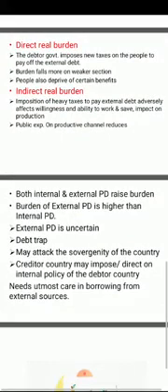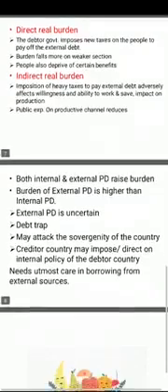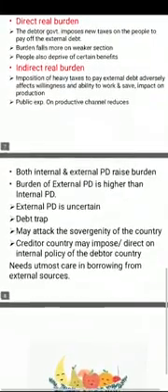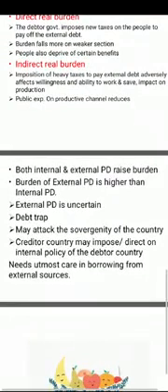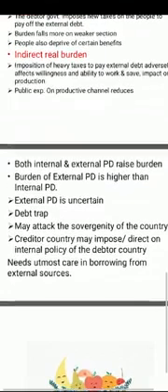Both raise burden, but the burden of external public debt is higher than internal public debt. External public debt is uncertain. Suppose we are approaching the USA for debt, but it is not certain. It depends on our political relations, economic relations, and lots of other factors. So external public debt is uncertain, but internal public debt is certain.